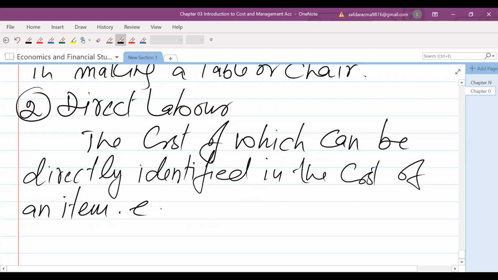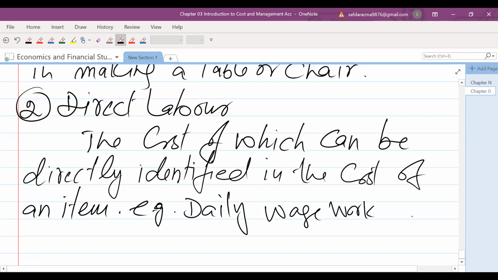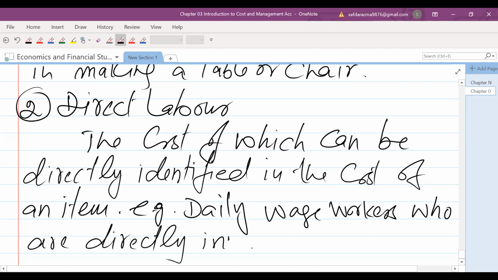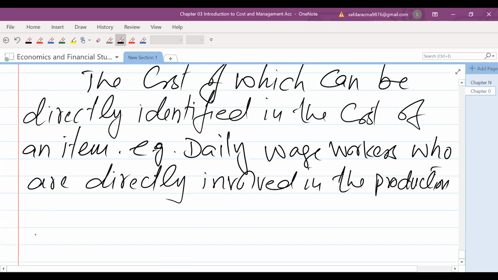For example, daily wage workers who are directly involved in the production of an item.